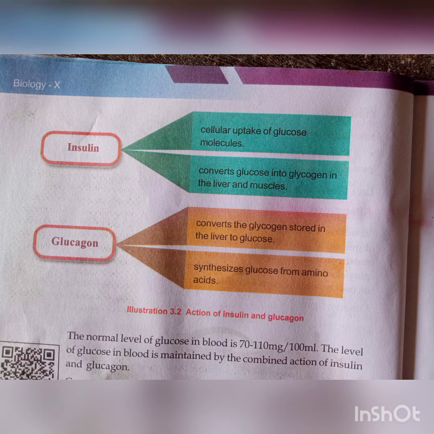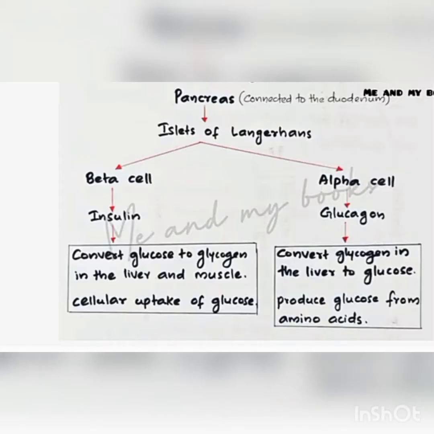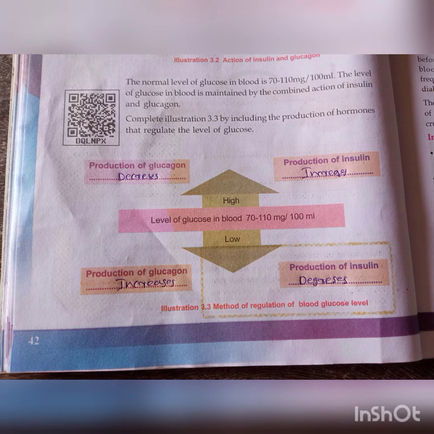Okay, understood? Look, this is the final answer. The pancreas gland contains a number of islets of Langerhans. Islets of Langerhans are of two types. Write this in your notebook: beta cell and alpha cell. Beta cell produces the hormone insulin. Alpha cell produces the hormone glucagon. Insulin converts glucose to glycogen in the liver and muscles, and brings cellular uptake of glucose. Similarly, glucagon converts glycogen in the liver to glucose and produces glucose from amino acids. Write this down. Page number 42.